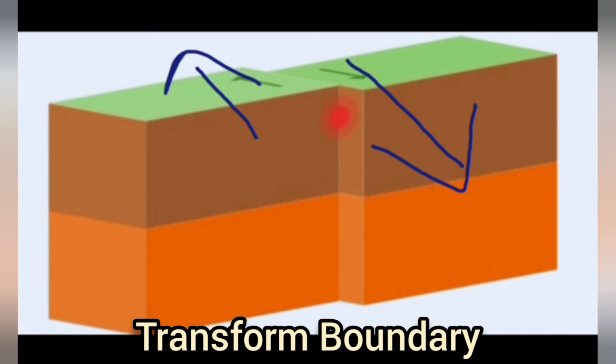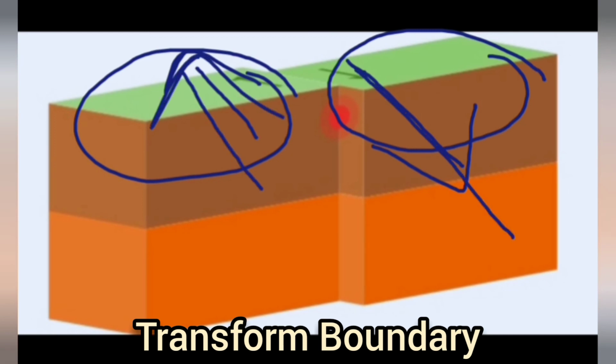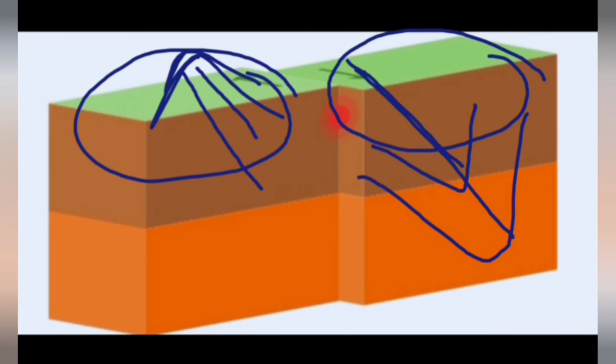For example, just one example I am giving you. If this is India, if this is Pakistan, and if India is going to this side and Pakistan is coming to this side, then there will be displacement of the places. Like that, new places may be formed, or one continent with different countries, or one country, may change into different places. But yes, this will take many years to happen.